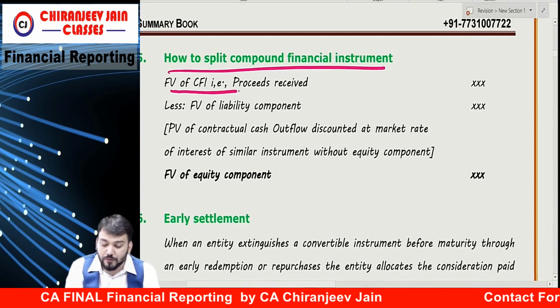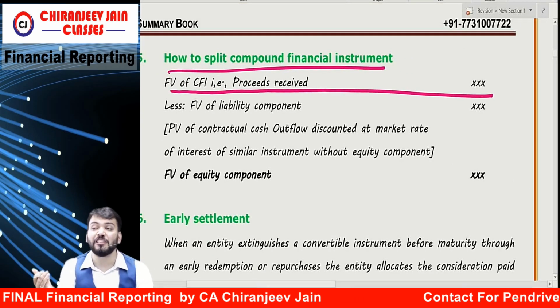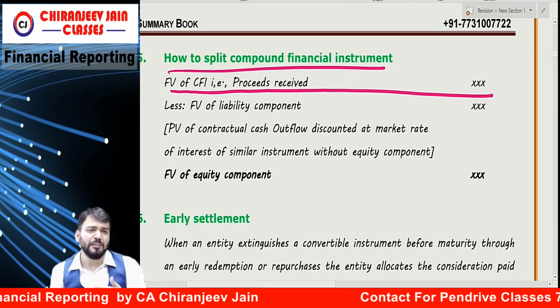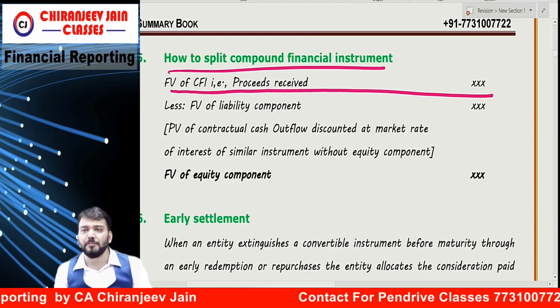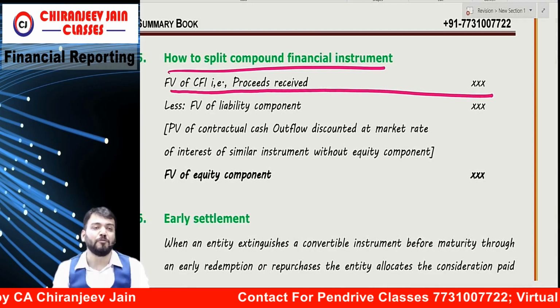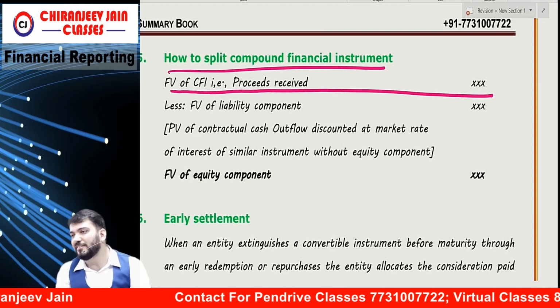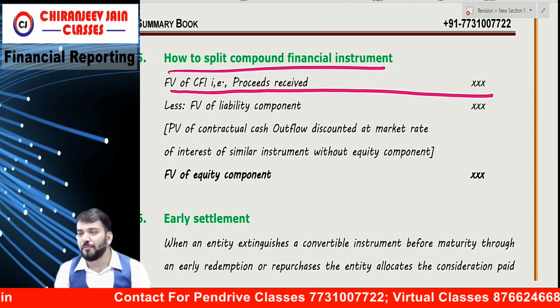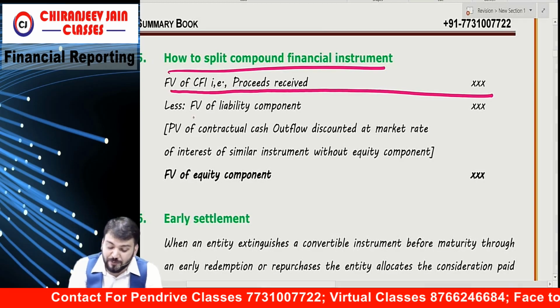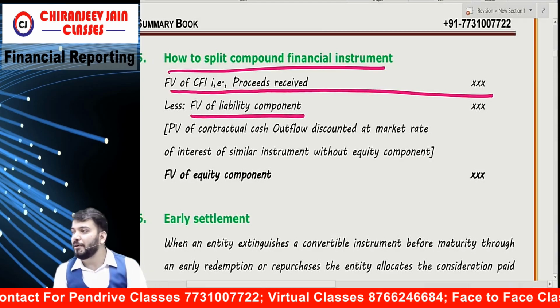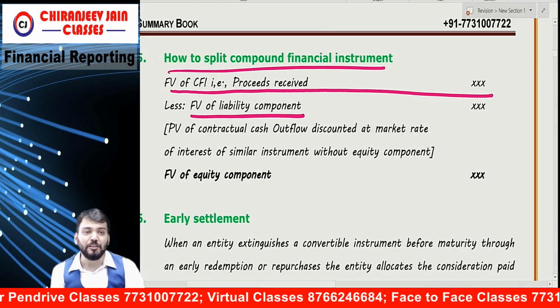First, the proceeds received. Whenever we issue some instrument, some proceeds will be received. That is the fair value of the compound financial instrument. From that we deduct the fair value of the liability component.